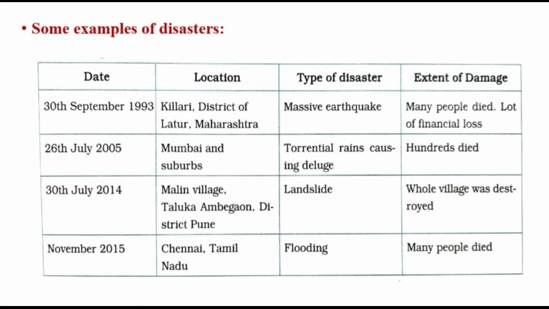And the last is, in November 2015, floods occurred in Chennai. During those floods, many people died. Okay, they lost their lives, they lost their houses. So these are some of the examples of disasters which occurred in the past years.